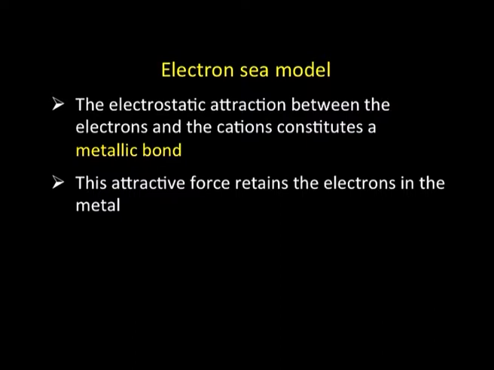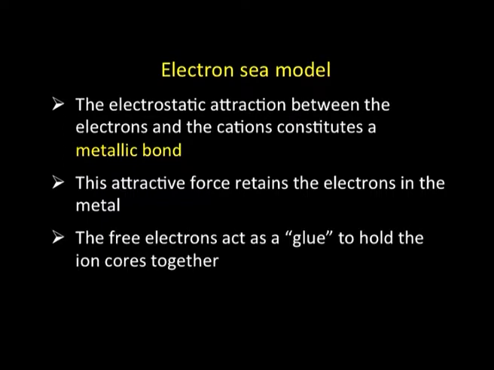Further, this attractive force retains the electrons in the metal. Electrons are there, but there are positive kernels in that. These positive kernels hold the electrons. Electrons do not leave the metal, they stay in there, and that attraction constitutes what is called a metallic bond. On the other hand, the free electrons act as a glue which holds the ion cores together. So, it is a mutual kind of holding each other. The ion core holds the electrons, and electrons hold the metal core, and that is what is called a metallic bond.